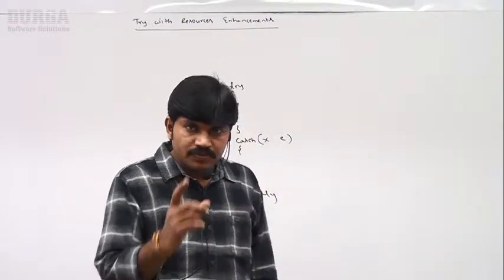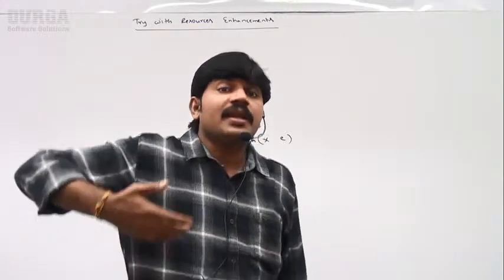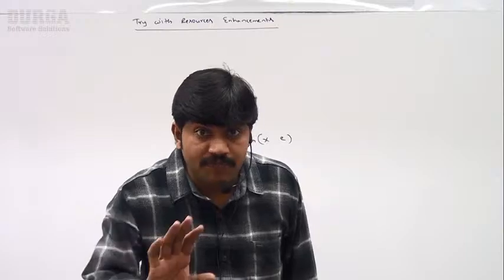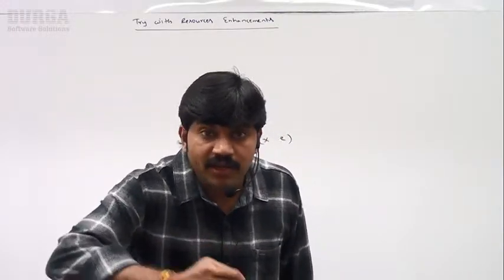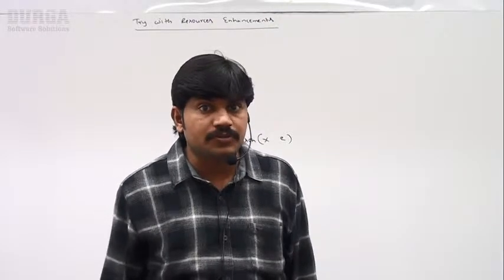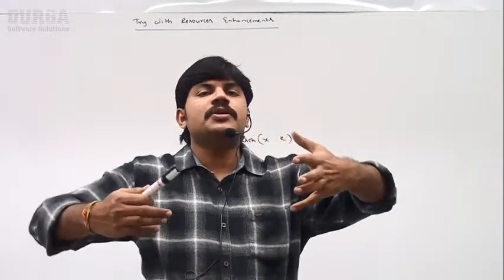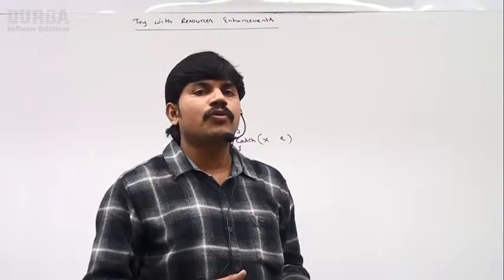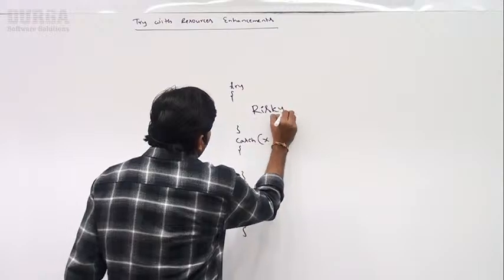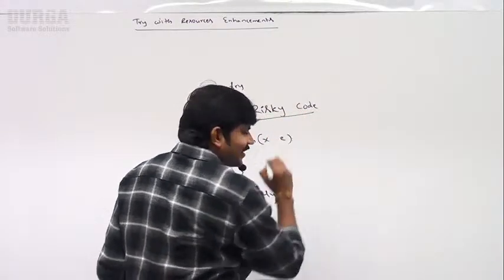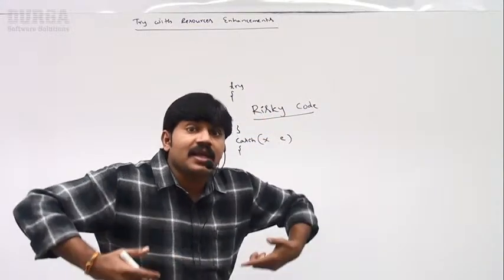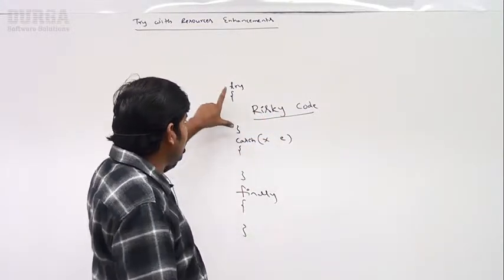In the try block, we take the code which may raise an exception. I'm performing database code; there may be a chance of SQL exception. I'm performing file writing, I want to write data to a file; there may be a chance of IO exception. So the code which may raise an exception is called risky code. Risky code, but not whiskey, sir. Okay, whiskey is also risky, of course. The code which may raise an exception, we have to take inside the try block.